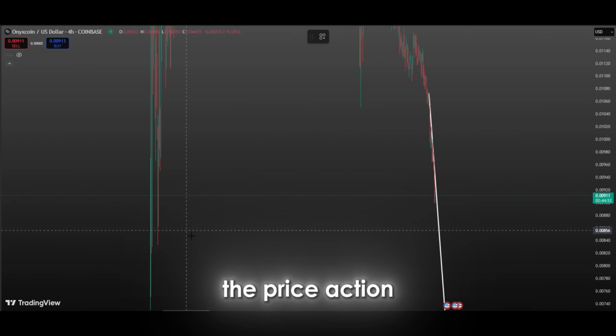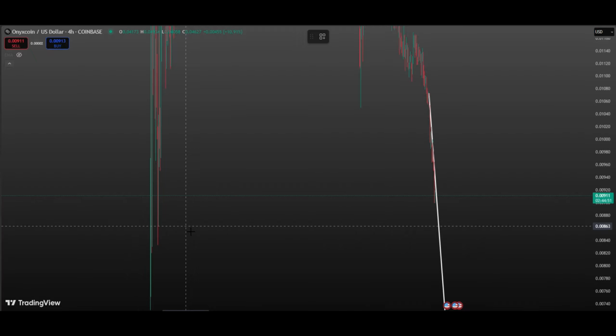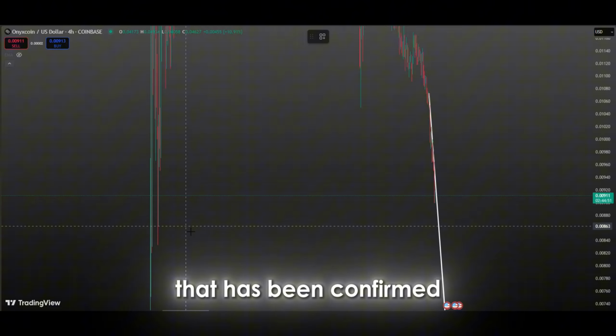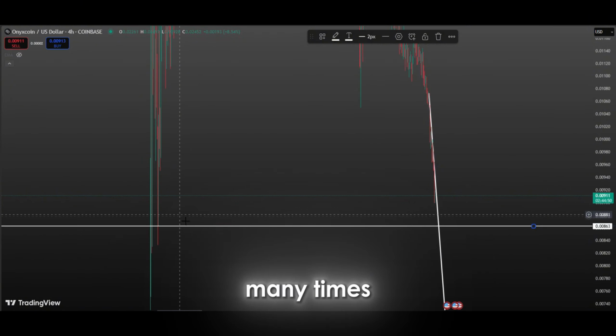Looking closely at the price action, we can see that there is a very critical support level in the lower area. This support level is an area that has been confirmed by past price action and has remained strong despite being tested many times.